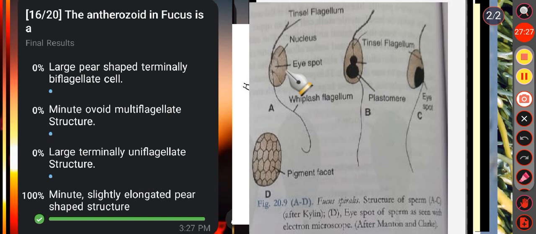In Fucus, the sperm is a minute, slightly elongated, pear-shaped, laterally biflagellate cell with the anterior end pointed. Out of the two unequal flagella, the shorter is pantonematic, means it is the tinsel type, directed forward, and the longer one, that is the acronematic or whiplash type, is directed backward. Okay, so here the correct answer is option D.